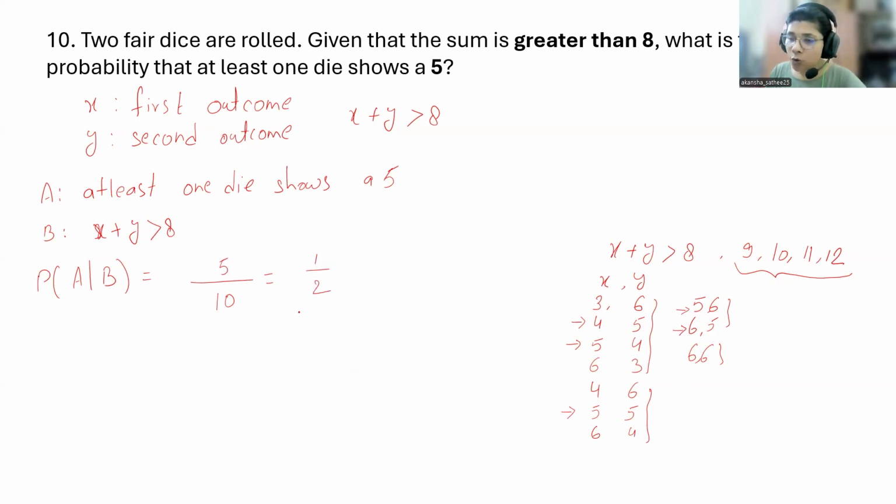So you just have to count all the possible outcomes so that the sum is greater than 8, and out of all possible outcomes, how many outcomes will have at least one 5? And just count and compute the probability.